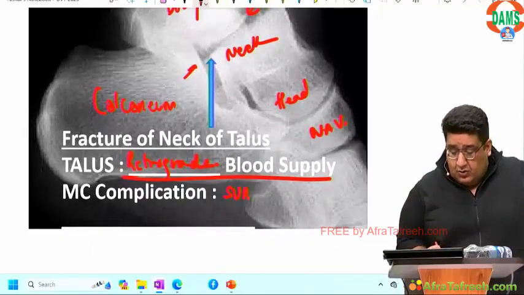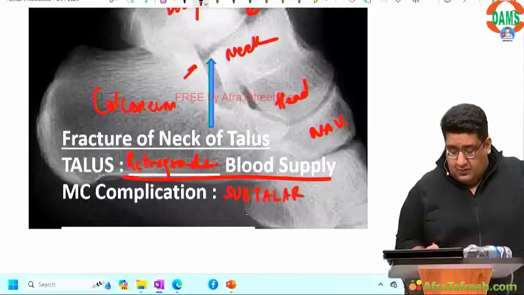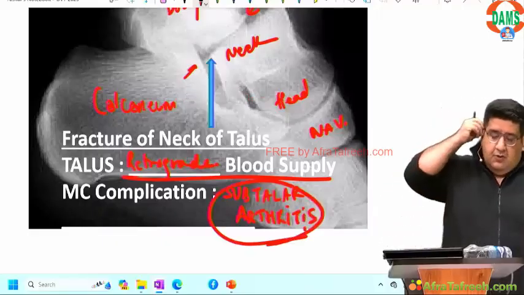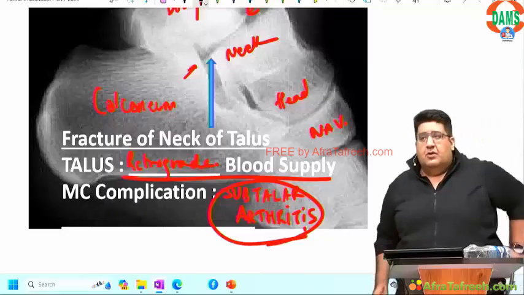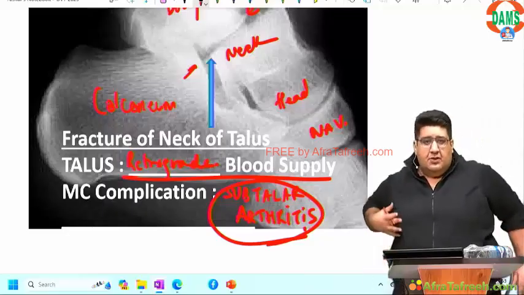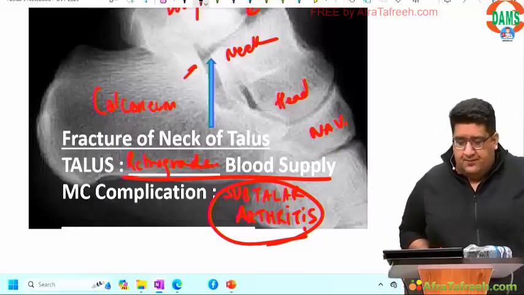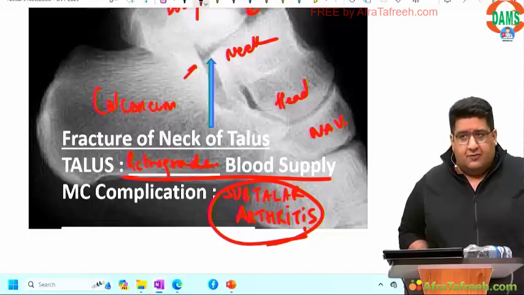It is not avascular necrosis. Yes. Most of you have to remember that the most common complication is not avascular necrosis, it is subtalar arthritis. It is not AVN, it is not non-union. Most of you get it wrong.